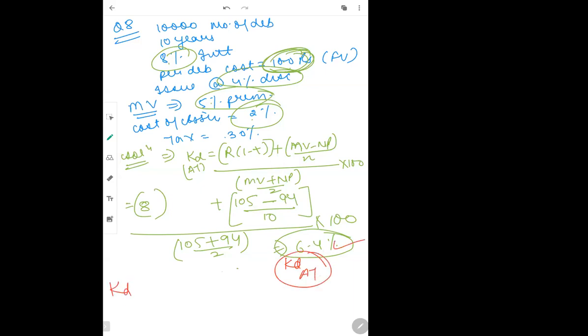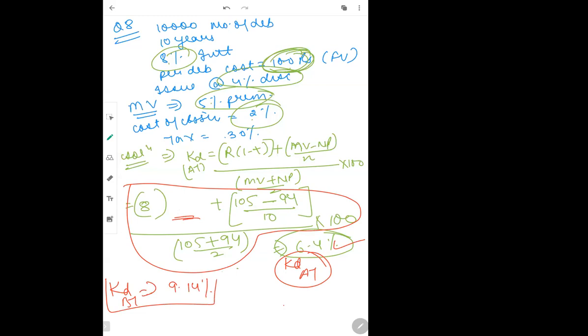Now KD before taxes with this formula. I've just removed 1 minus T here and whatever you will get that will be KD before tax. कितना आएगा बताना somebody. 9.14, ma'am. 9.14. So this is KD before tax. Have you understood? Yes, ma'am.